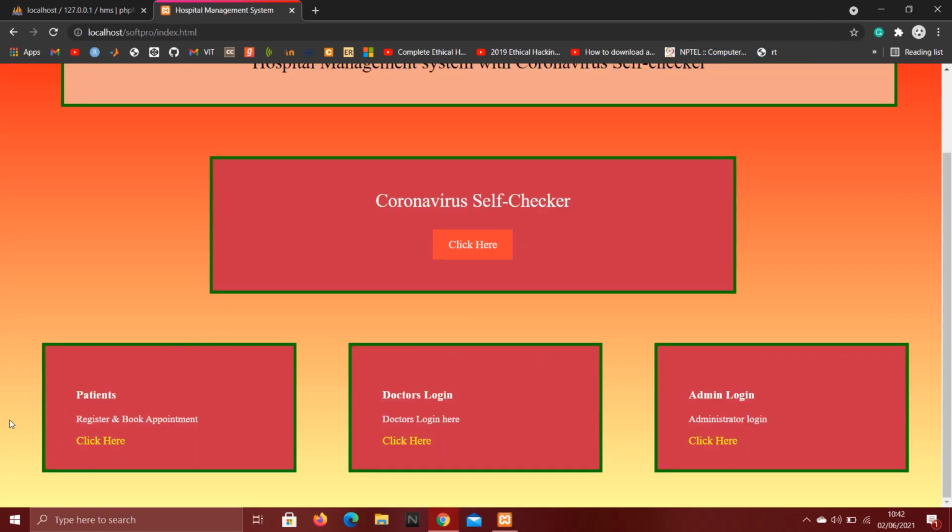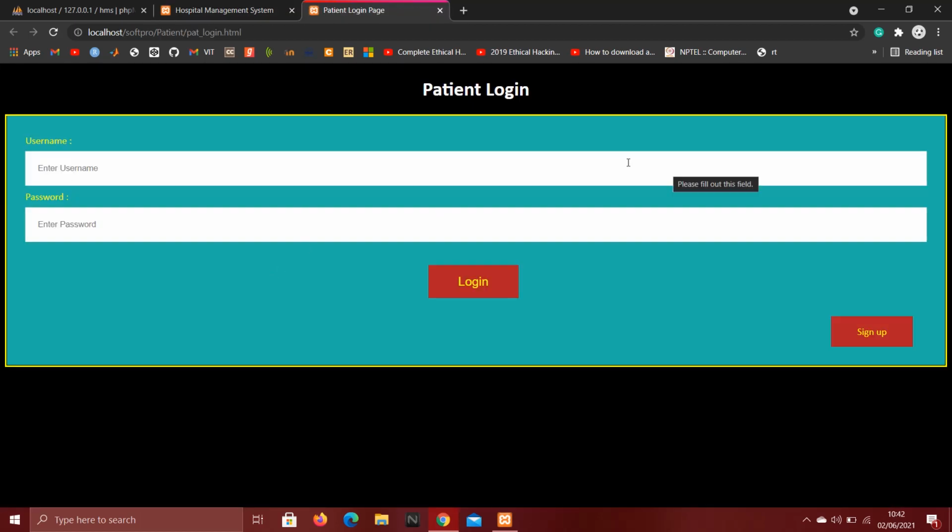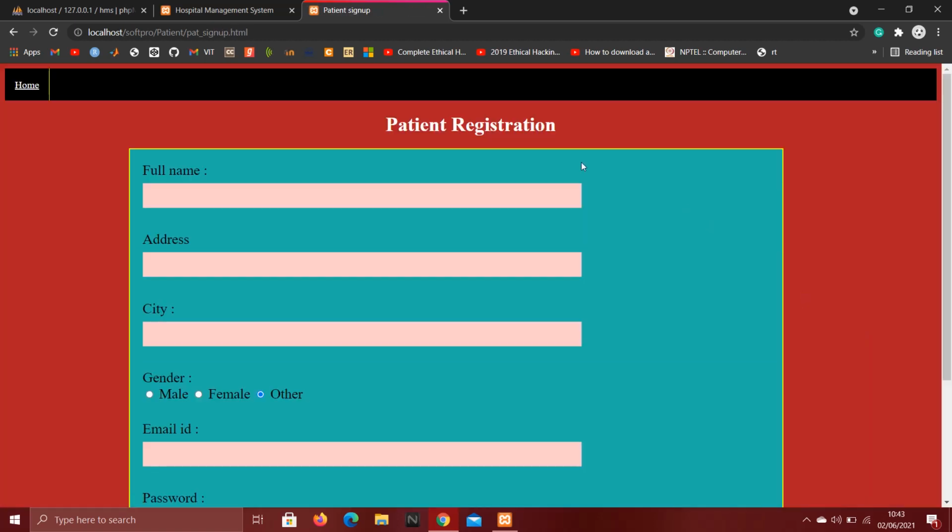Now let's go to the patient module. From here, the patient can book an appointment and do all other things. Let's first register ourselves. So here is the patient registration page. Here we can register ourselves.